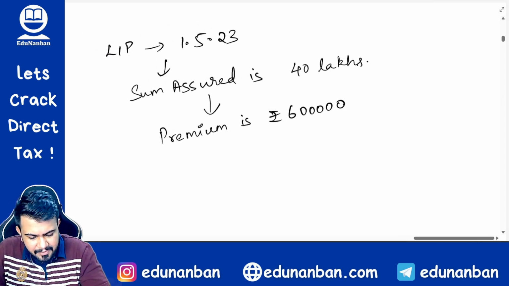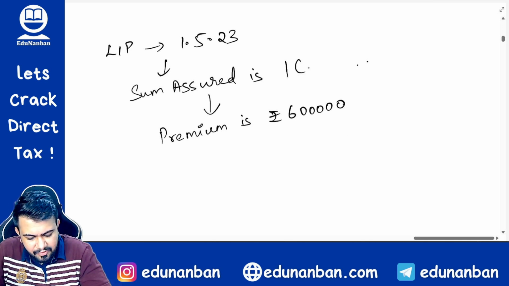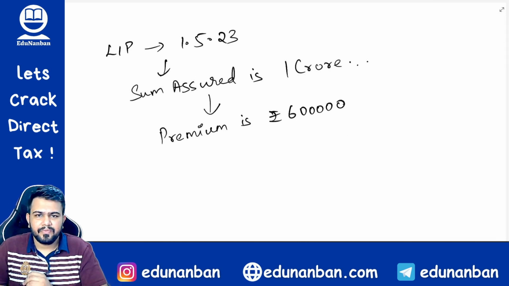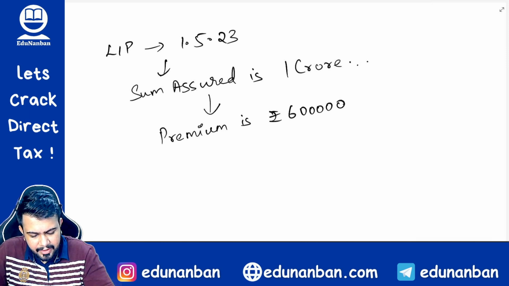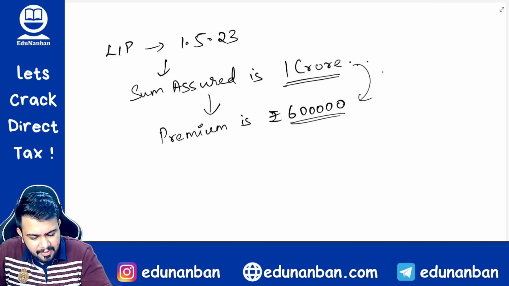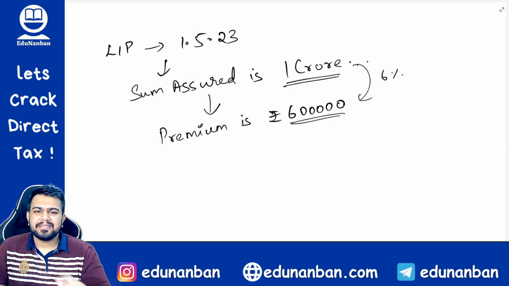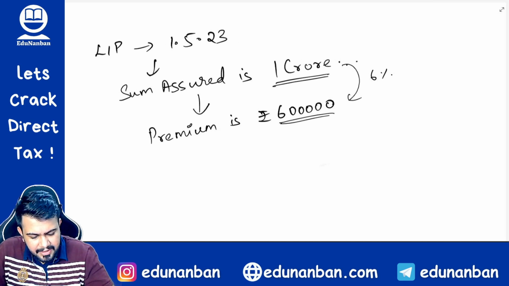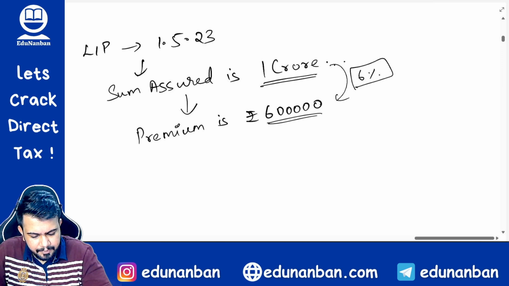Okay, we'll keep the sum assured as 1 crore so that you will not get confused with other section. Right? So sum assured is how much? 1 crore rupees. Premium is how much? 6 lakh rupees. Now what is the percentage? The percentage is actually only 6%. You get my point? 6% is the premium.